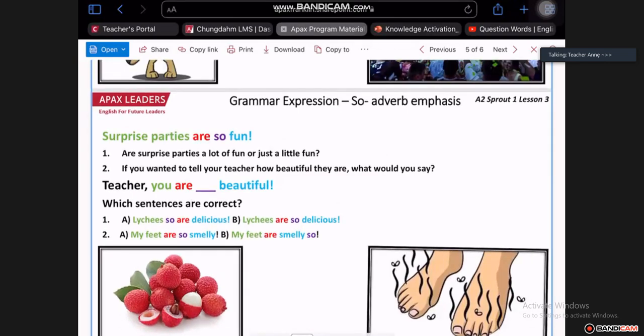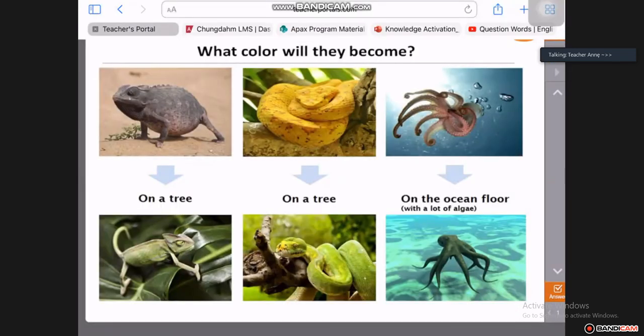Okay, let's go to Amory. Number 2, A, my feet are so smelly, or B, my feet are smelly so. Which one is correct, Amory? A or B? A, teacher. That's right. A is correct. My feet are so smelly. Again, we can see we use the adverb so before our adjective smelly. Okay, well done. Let's have a look at our color chart here today.